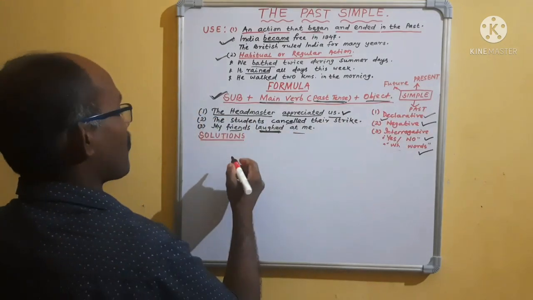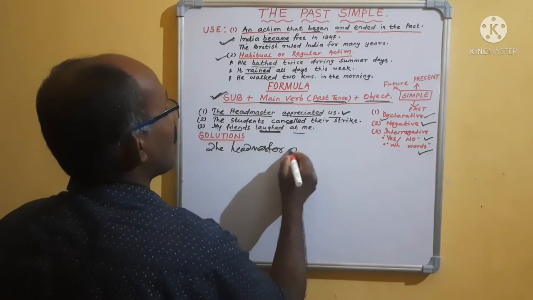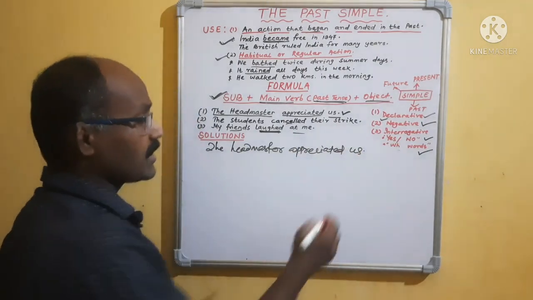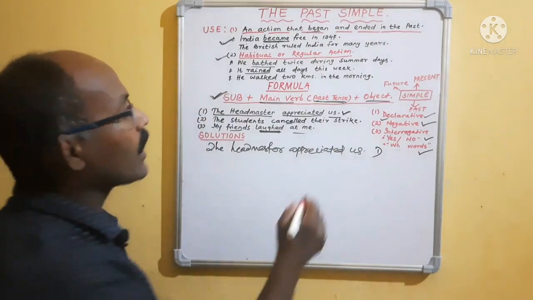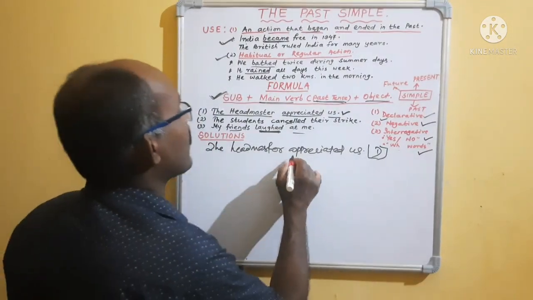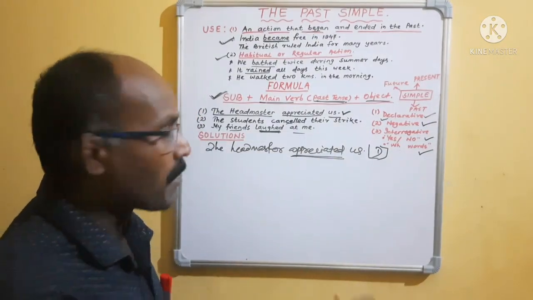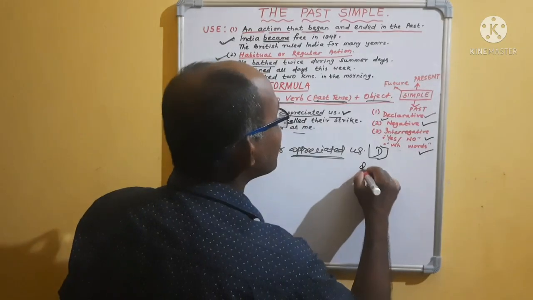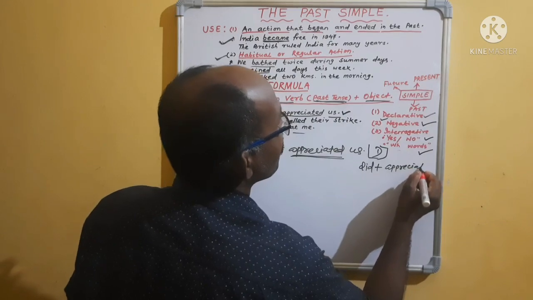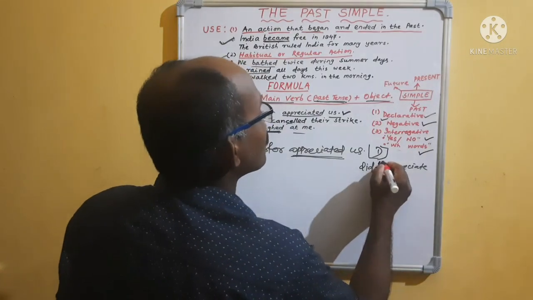Please remember, while we make it negative, suppose: "The headmaster appreciated us." Now it is a declarative sentence. We want to make it negative. Negative formula: as in present simple, you take the verb. First identify the verb. The verb is appreciated. Appreciated means past tense. Past tense means there is did plus the main root verb, appreciate. If you break the verb, then there will be no problem. In between you have to use not: did not appreciate.